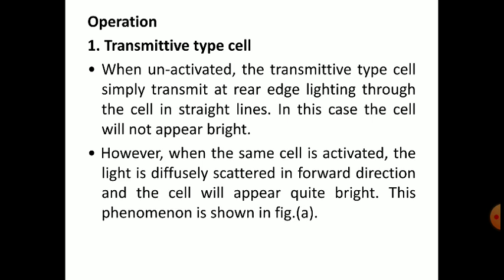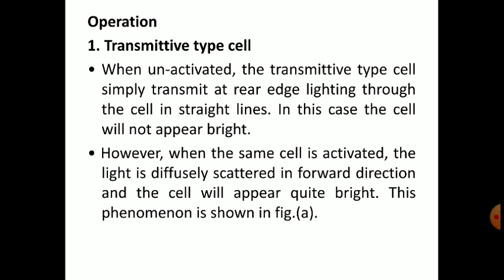They are not scattered. Straight lines does not mean scattered; it is only in a single direction, and the direction is the rear edge. It is passing through the edge of the cell. So we cannot see the whole cell as activated, and we cannot see whatever letter or dot is going to be displayed, because it is only illuminated around the edges. The light is passing through the edges. In this case, the cell will not appear bright.